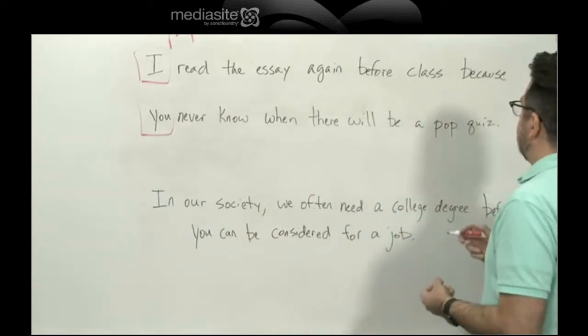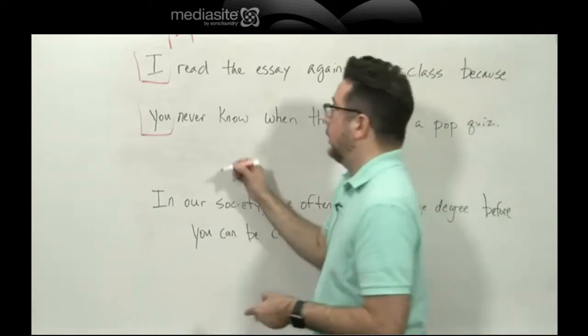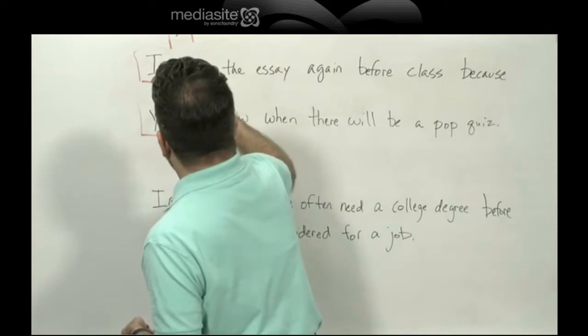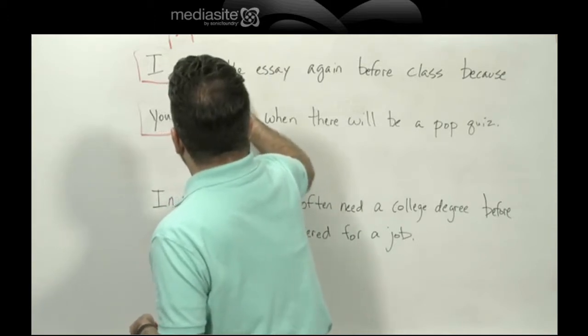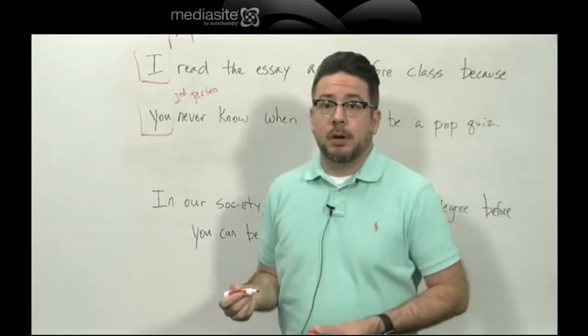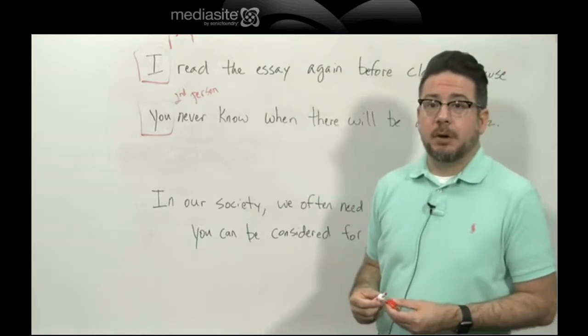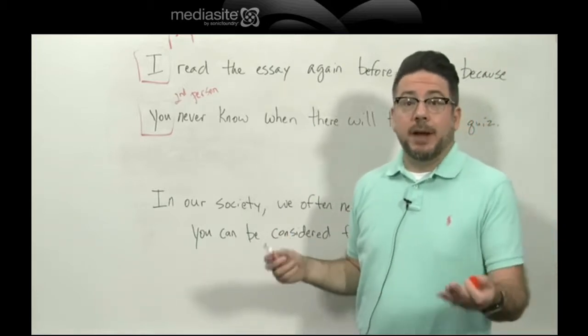I read the essay again before class because you. Now here we have a different point of view. Now we are in second person. Second person is you and your. So we're not being consistent. We're switching from first person to the second person. So how could we rewrite this?